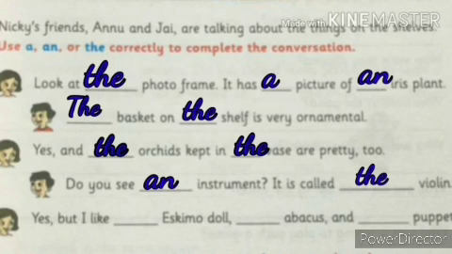Yes, but I like dash Eskimo doll. Eskimo, it is a vowel sound. So, an Eskimo doll, comma, dash abacus. Vowel sound or consonant sound? Vowel sound. So, an abacus and dash puppet. P. Consonant sound. So, a puppet.